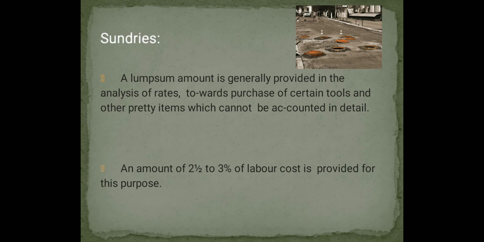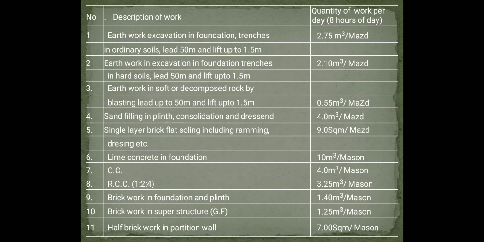Next is sundries. A lump sum amount is generally provided in the analysis of rates towards the purchase of certain tools or other petty items which cannot be accounted in detail. An amount of 2.5 to 3% of the labor cost is provided for this purpose, called sundries. Next, we'll be seeing the description of particular items of work with respect to the quantity of work per day.